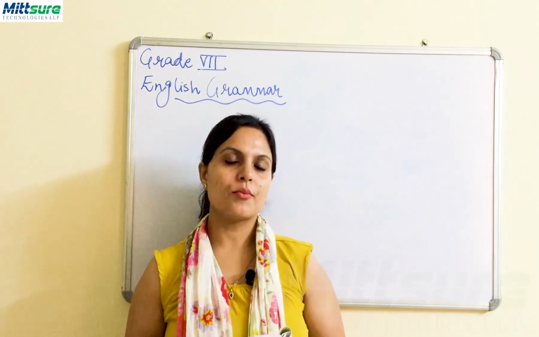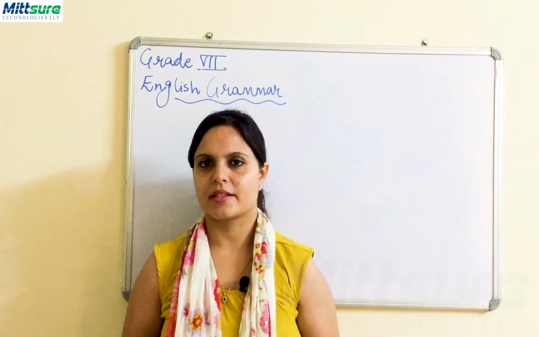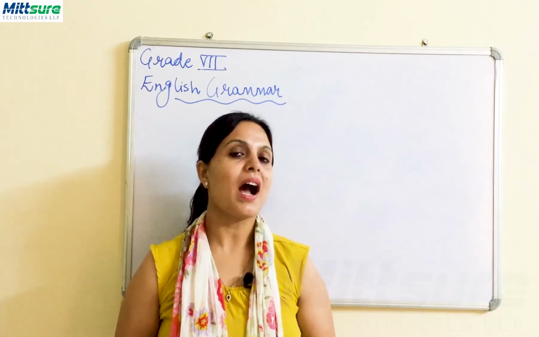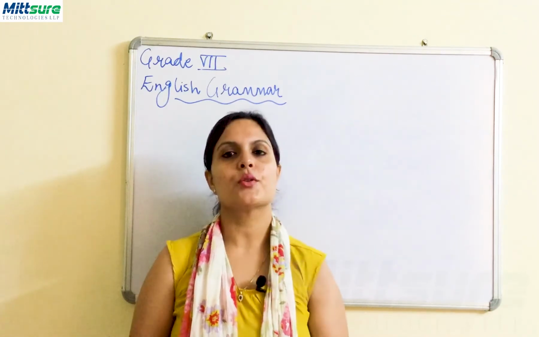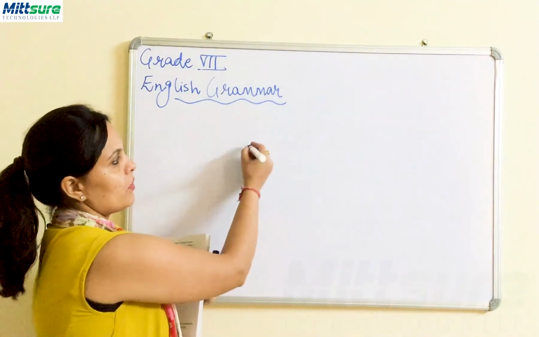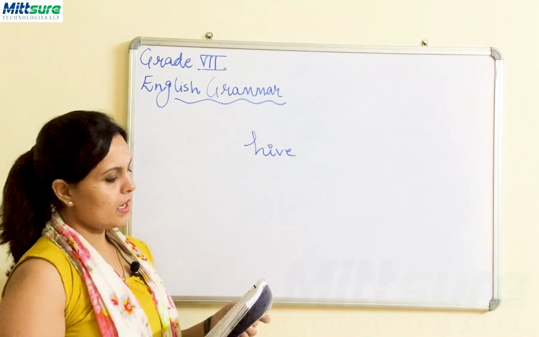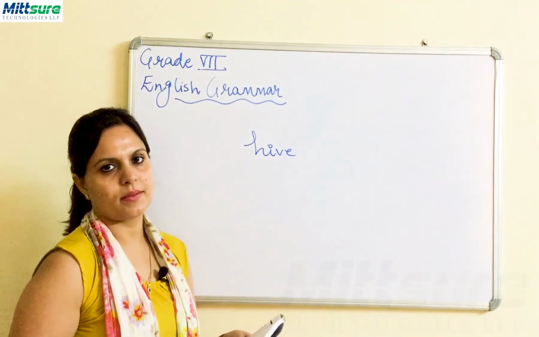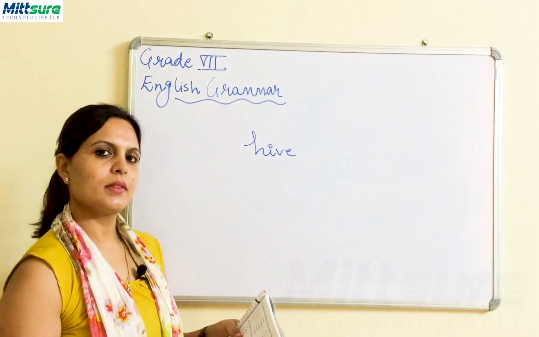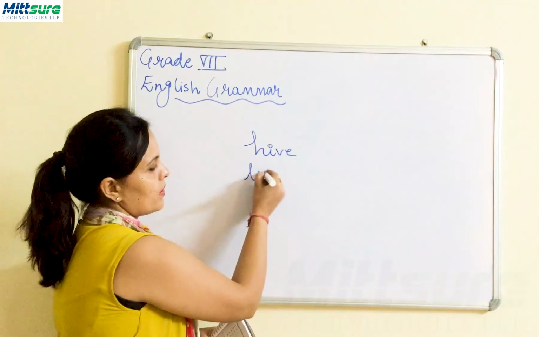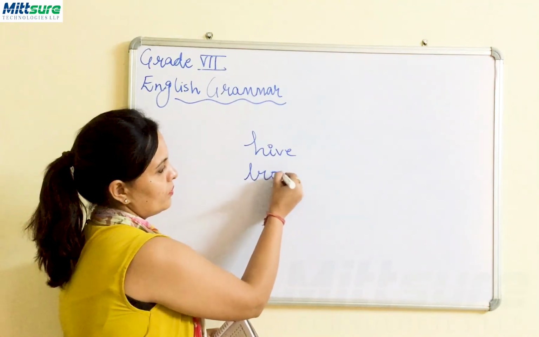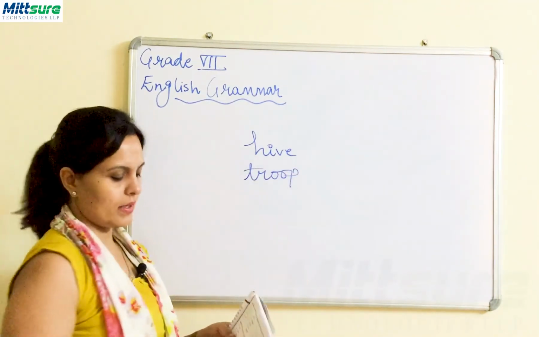A dash of bees. So what would you like to write here? It will be hive. You remember what did we do for bees? We said it will be hive of bees, right? A dash of dancers. So what will you say? It will be a troop of dancers, right? So yeah, troop of dancers, right?